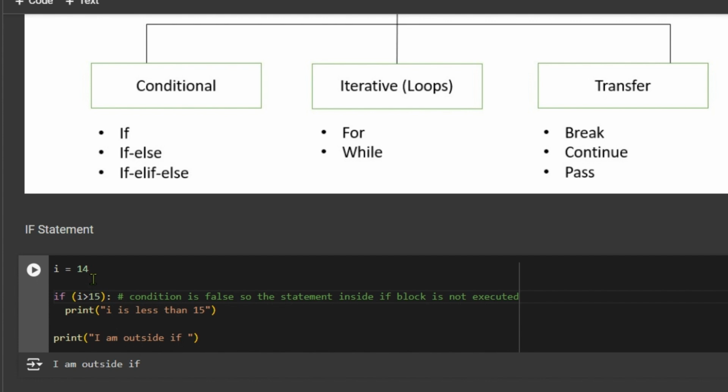Now if I say i is equal to 16 here and run the same code again, you will see that this condition becomes true, and whatever message is inside this if condition would be displayed.